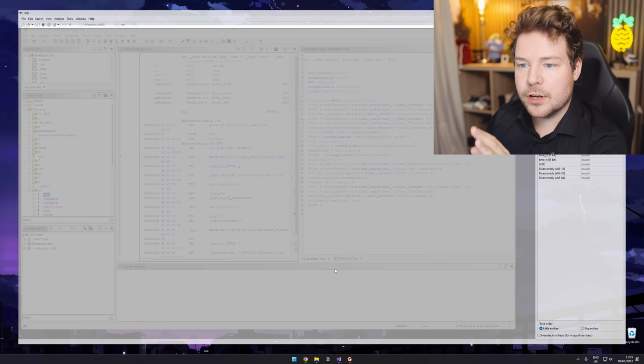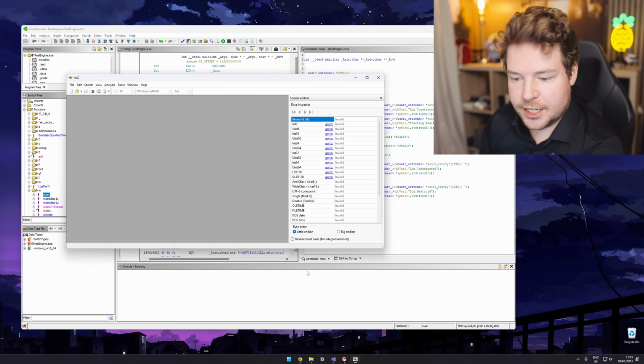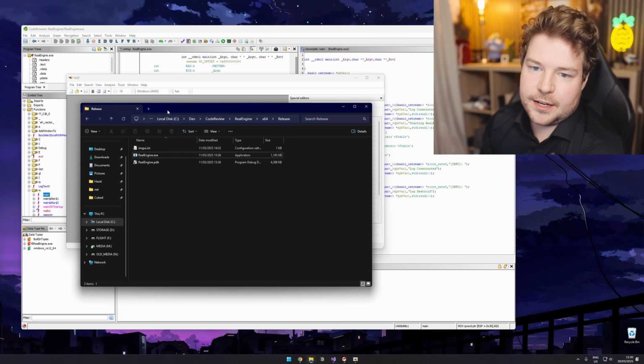I want to quickly point out another tool that I love using called HXD. It's basically like a hex browser, I guess.